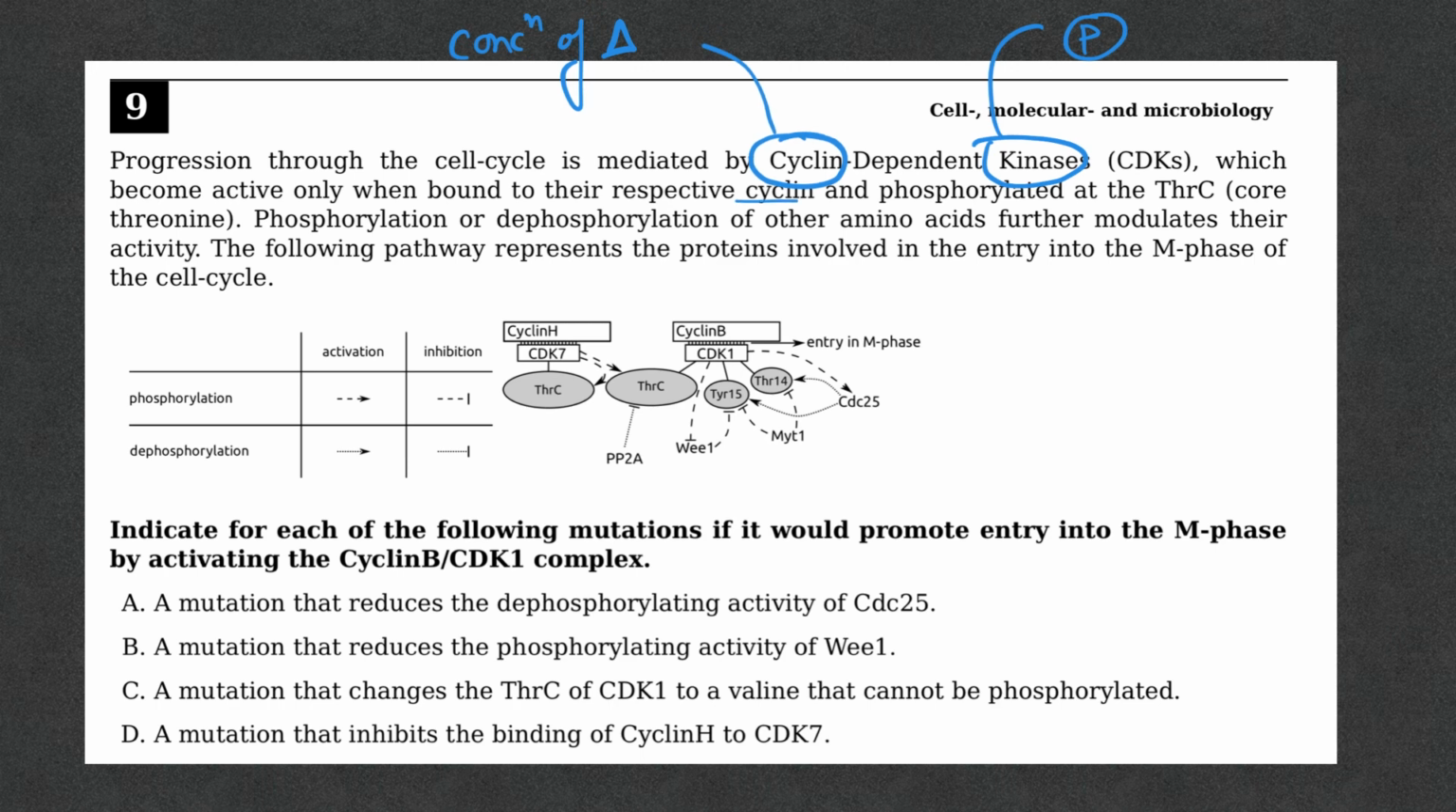Quite clear. And phosphorylated at the threonine C or core threonine. Now remember, the CDK is a protein, that means it's a chain of amino acids and it will have plenty of amino acids. Certain times when you phosphorylate a particular amino acid, it may activate or deactivate the particular protein. In this case, they mention that phosphorylation at threonine C activates it. So active when phosphorylated at threonine C. Okay, good.